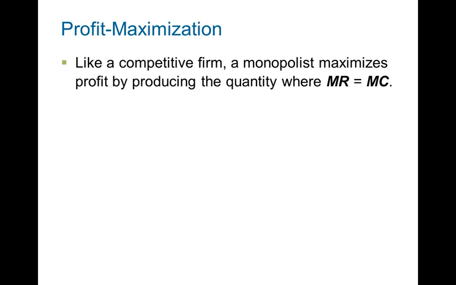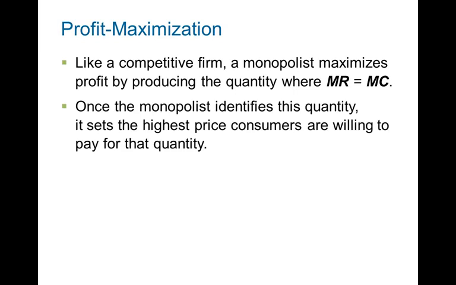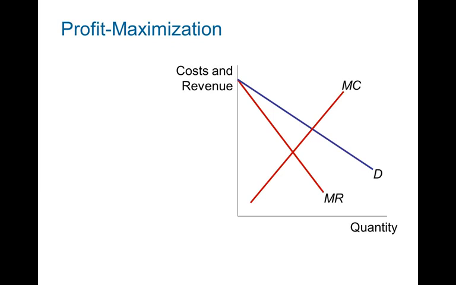Okay, so just like that, we have three steps. First, we figure out at what point MR equals MC, and that's the profit maximizing quantity Q. Once the monopolist determines the quantity, it then goes up and tries to figure out what is the highest price consumers are willing to pay for that quantity. It finds the price from the demand curve, and then it charges that price. And then once it charges that price, it sees how much it costs to produce that amount, and then decides whether it is earning a profit or a loss.